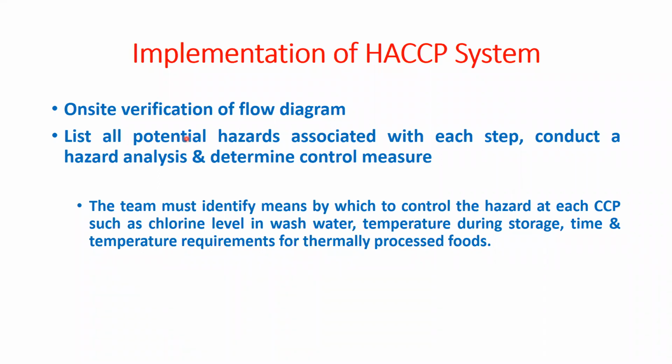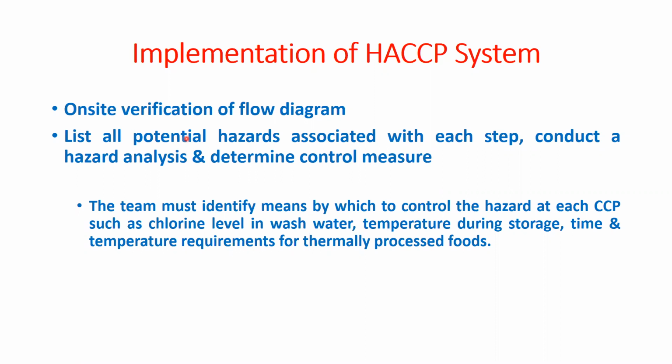If any correction is required, you can verify on-site, rectify and correct it. If you require any deviation, or you have to modify a step, you can do it by on-site verification. So you are verifying on-site the flow diagram which you have drawn. Okay, so this is the planning and implementation.